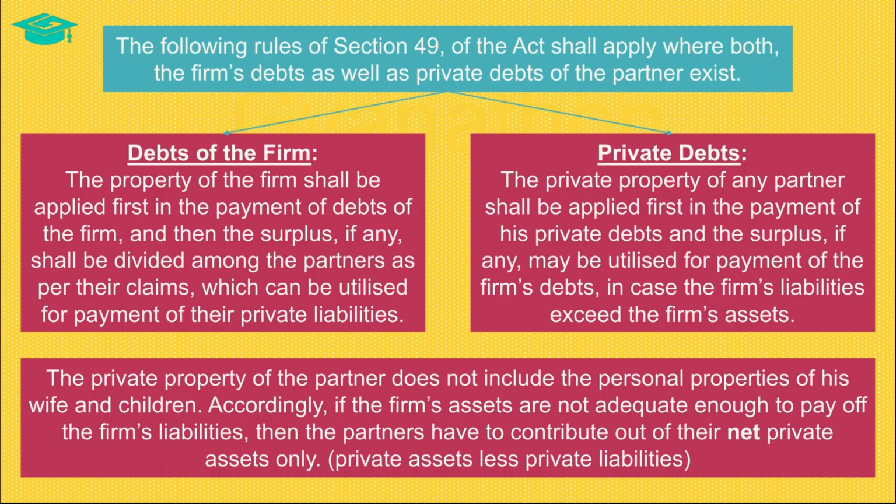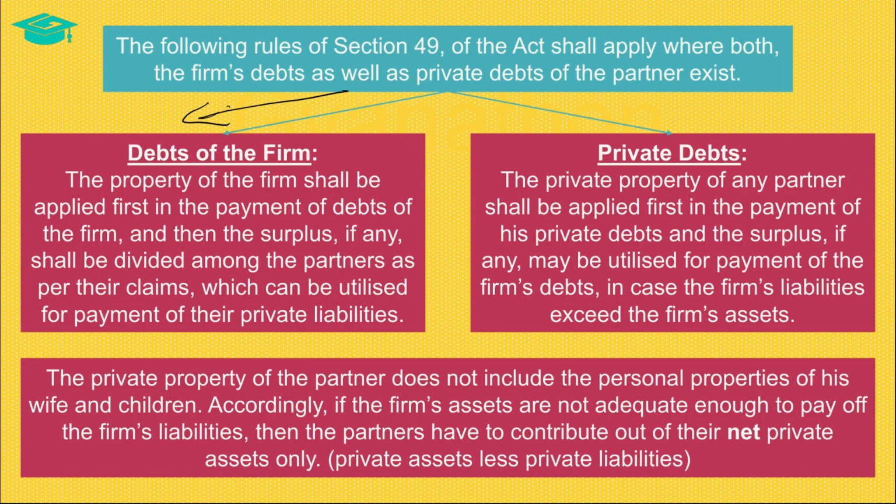In a situation where there exist both the firm's debts as well as the partners' debts, Section 49 of the Indian Partnership Act 1932 has set rules to be followed while paying off such debts. As far as the debts of the firm are concerned, the property of the firm shall first be utilized to pay off the debts of the firm. After the payment of the firm's debts, if there is any surplus left, then such surplus is divided amongst the partners in accordance with their claims, which they can then utilize for the payment of their private liabilities.